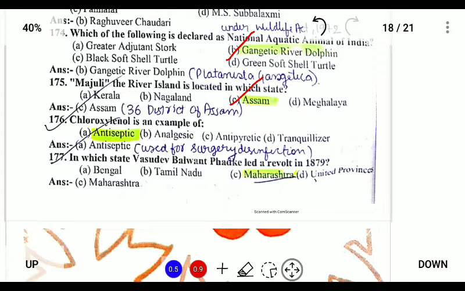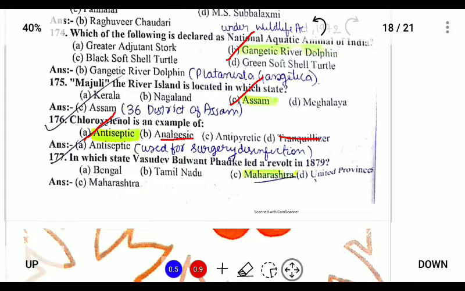Chloroxylenol is an example of antiseptic. So antiseptics are those that are used to treat infections. Analgesic is for pain relief, and tranquilizer is used to cause unconsciousness.